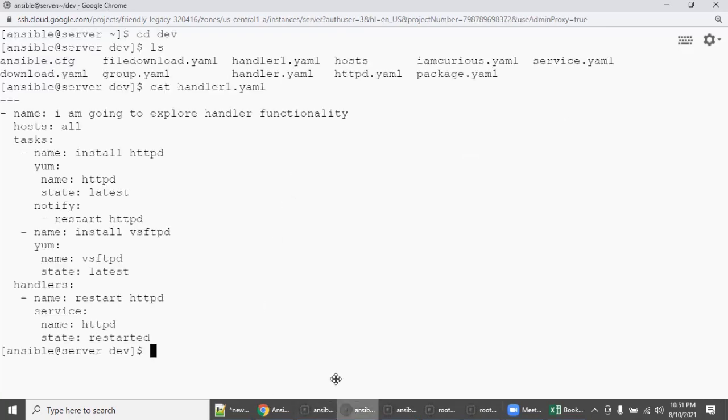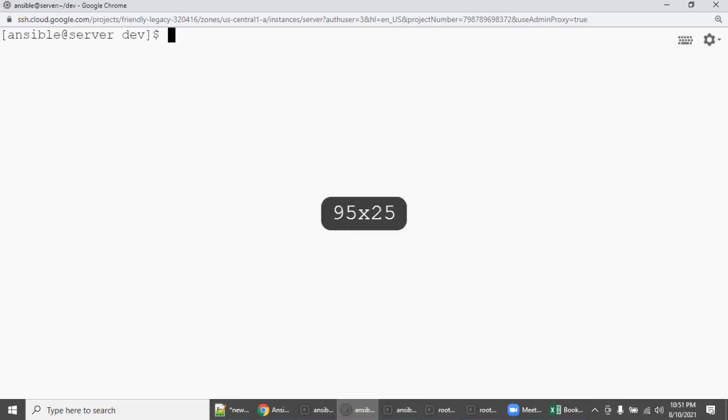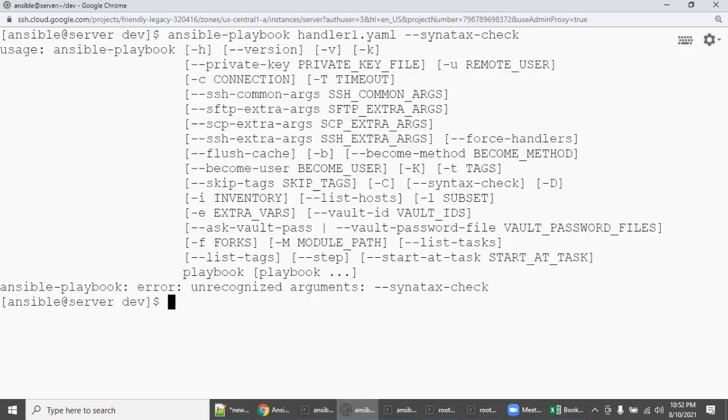So now it's ready. Now go to the second PuTTY window, and then ansible-playbook, and then what is the YAML file name, playbook file name, handler1.yaml, right? So as I said, till you get some confidence, syntax-check is better.